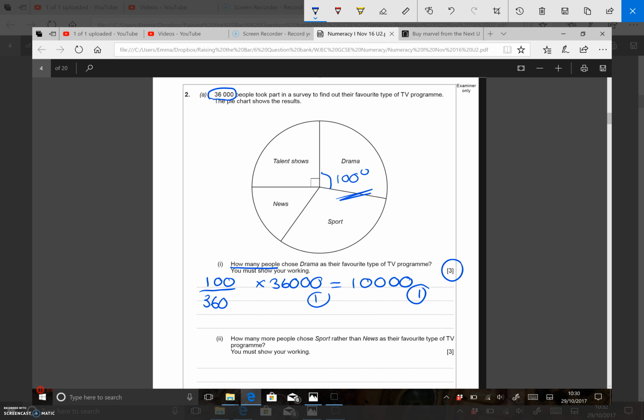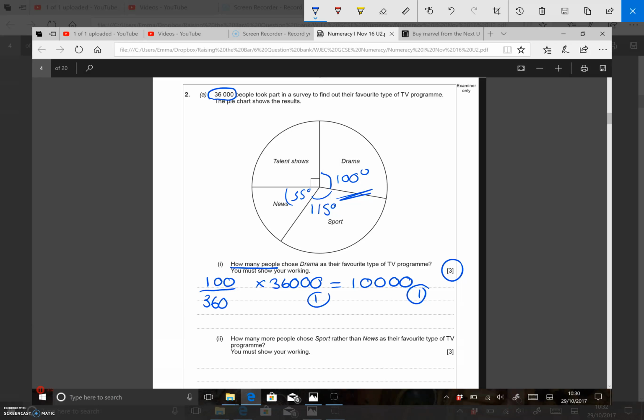The second part of the question says how many more people chose sport rather than news as their favourite type of programme. You must show your workings. So it's the same calculations as we were doing in the first part of the question. So you measure the sport angle. The sport angle is 115 degrees. You measure the news angle. The news angle is 55 degrees. You measure them accurately.